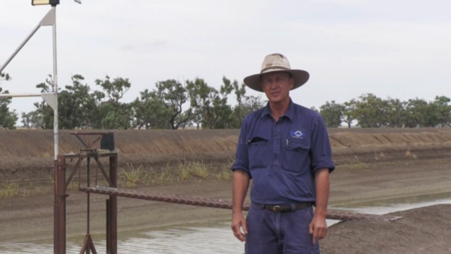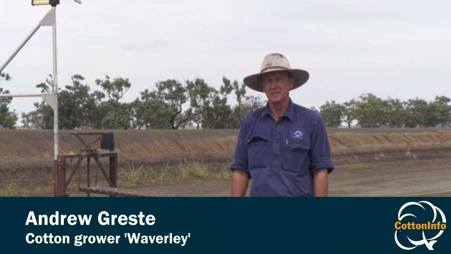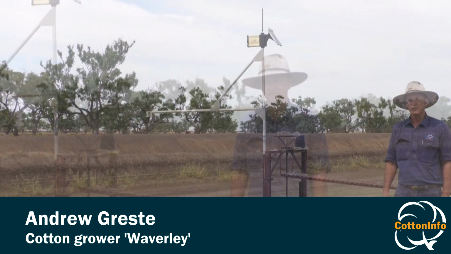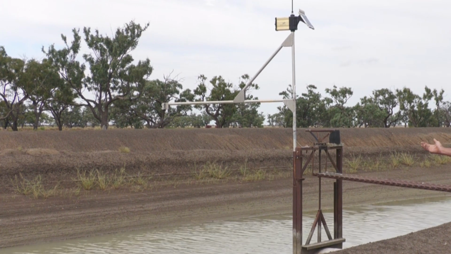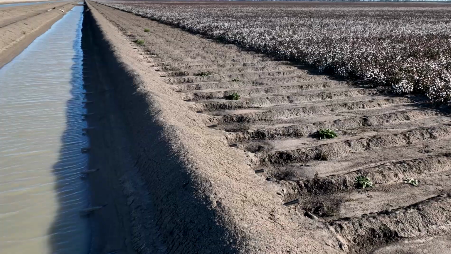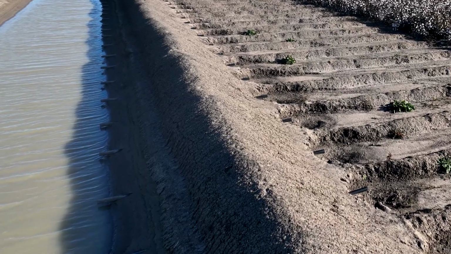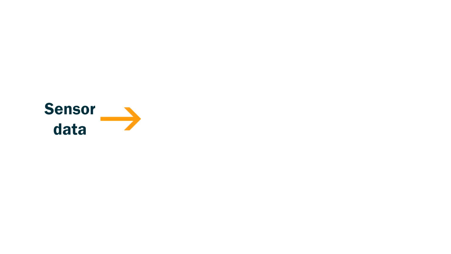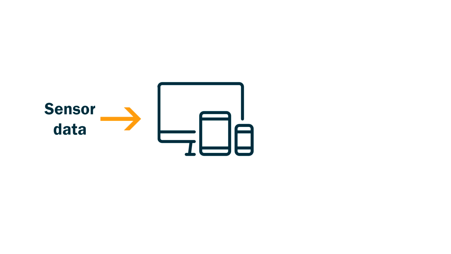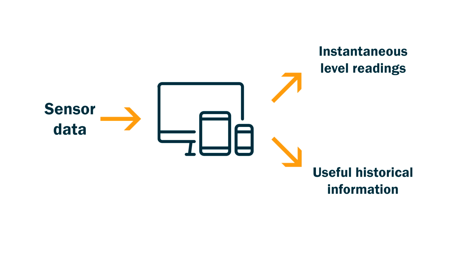My name's Andrew Grester and we're at Waverley, which is in the Lower Namoi Valley. So this sensor here is a level sensor. It measures the height of the channel. It allows you to remotely monitor the channel from your mobile phone or your desktop computer or iPad. We get out of it instantaneous read of that level, but also historical data.